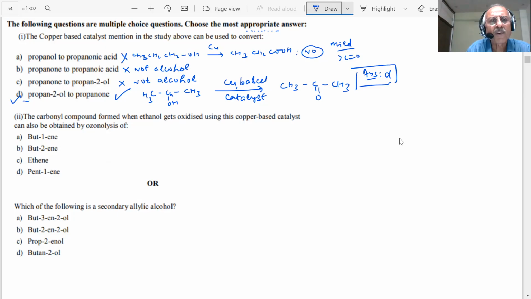He says the carbonyl compound when ethanol is oxidized. What is the formula of ethanol, students? CH3, CH2, OH. And when this is oxidized by a copper based catalyst, which is mentioned in the paragraph, what is the product, students? Ethanal. Ethanal, students. So we are aware of that.